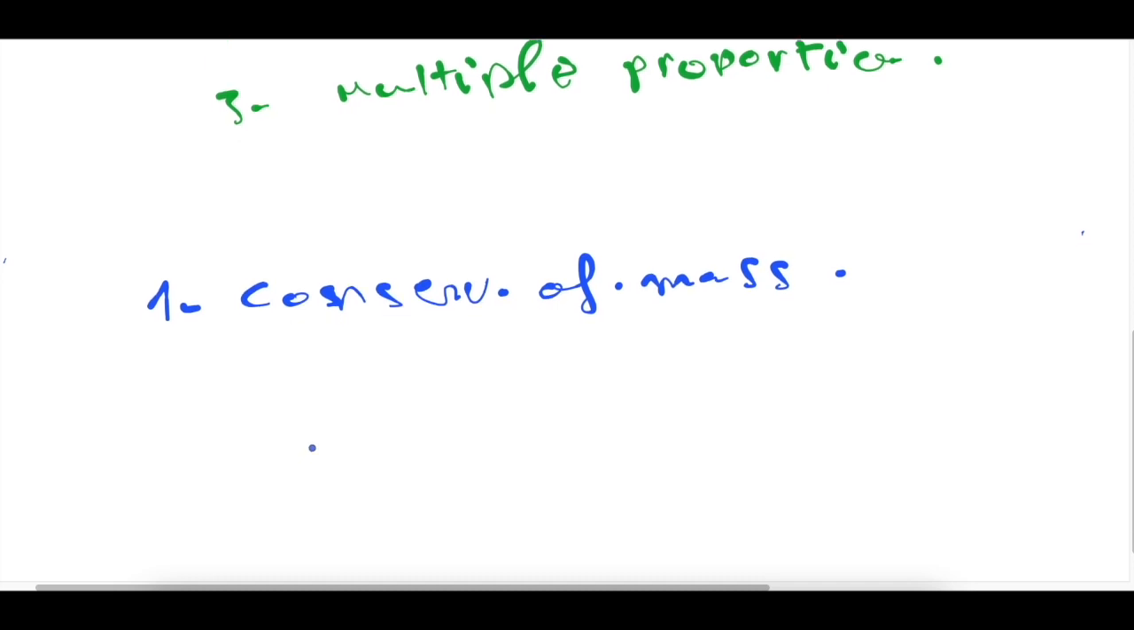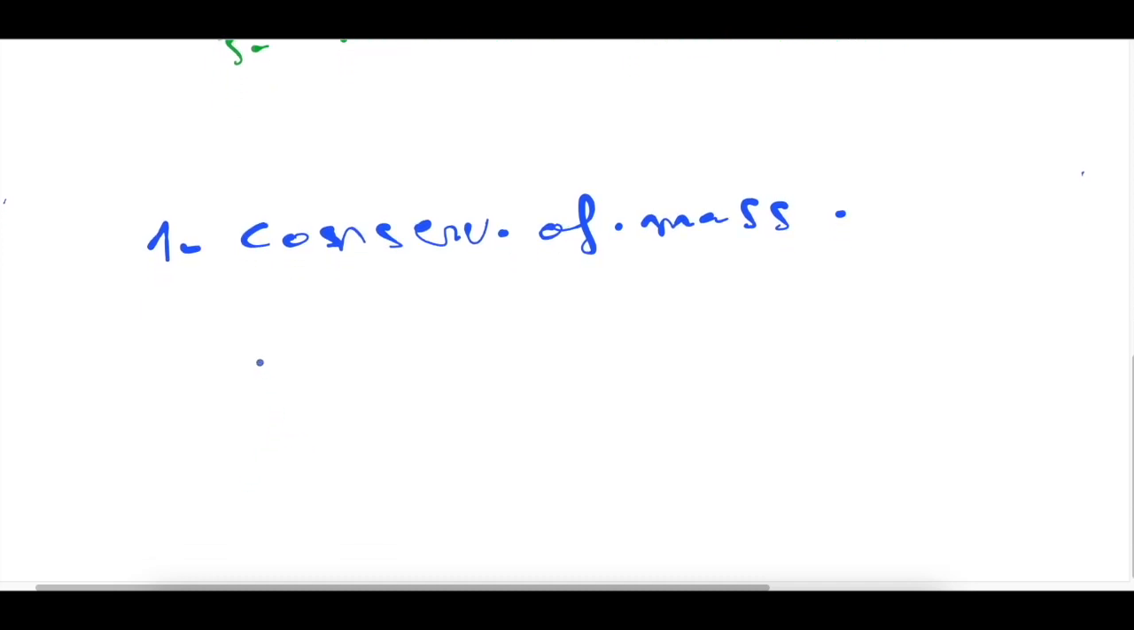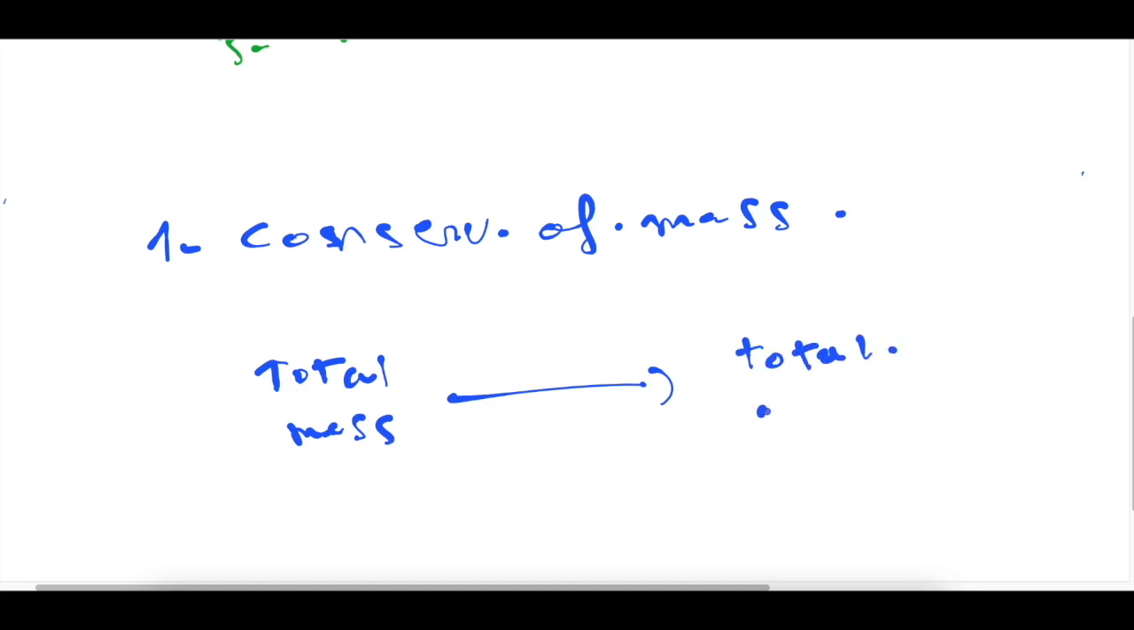This law states that the total mass present at the beginning of the chemical reaction, here a total mass present before the chemical reaction, is the same as the total mass at the end of the chemical reaction.